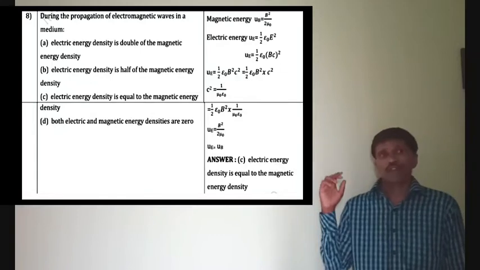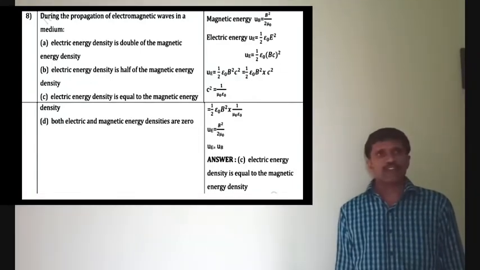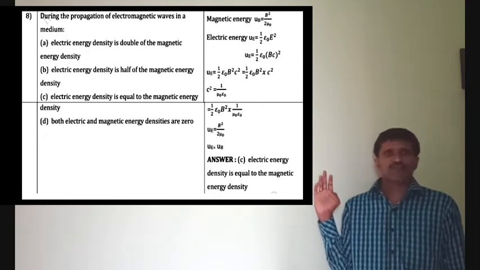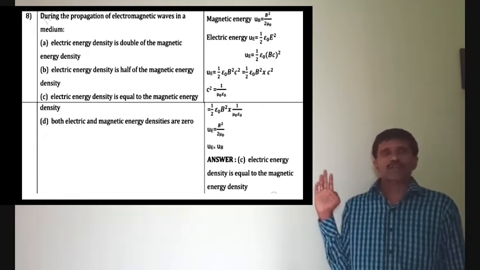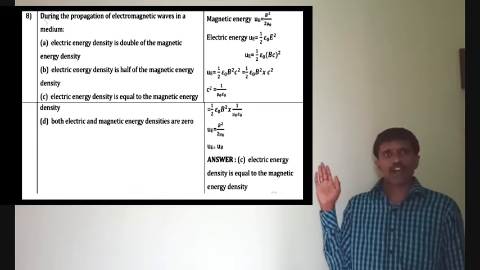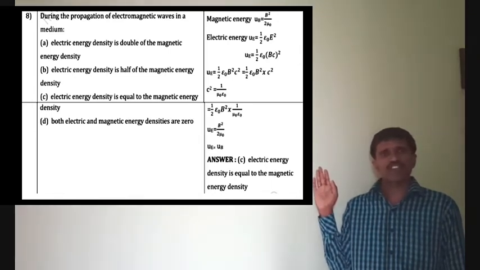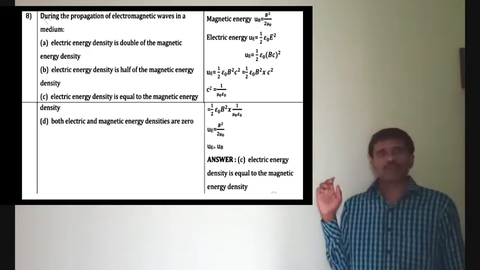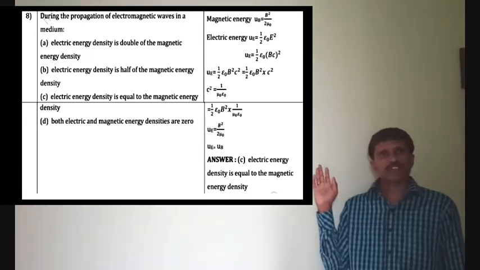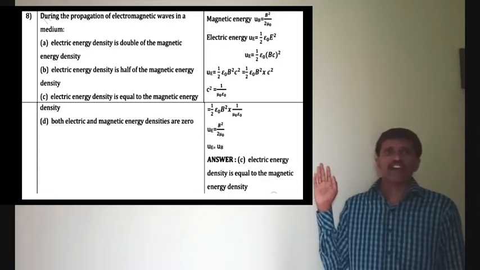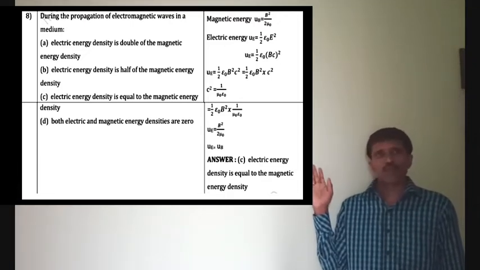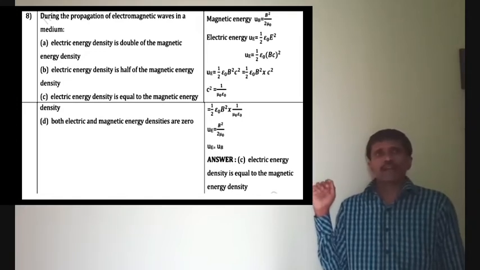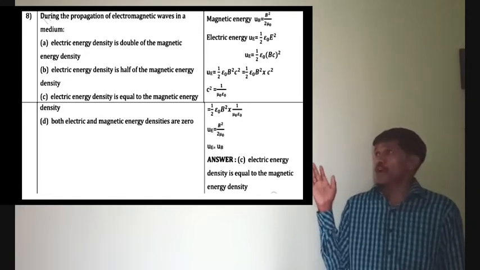8th 1 mark question. During the propagation of electromagnetic waves in a medium, dash. Magnetic energy density UB is equal to B square by 2 mu naught. Electric energy UE is equal to 1 by 2 epsilon naught E square. So therefore UE is equal to 1 by 2 epsilon naught BC whole square. Therefore UE is equal to 1 by 2 epsilon naught B square C square. Now C square is equal to 1 by mu naught epsilon naught.